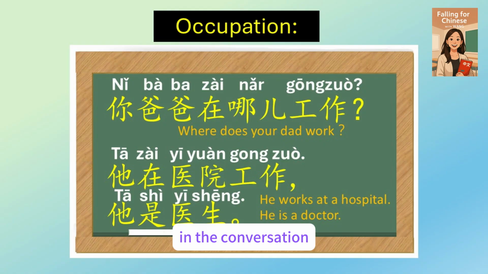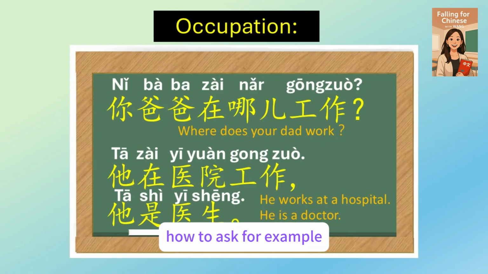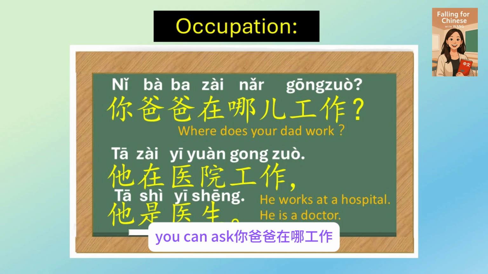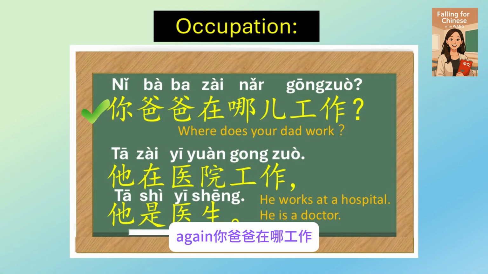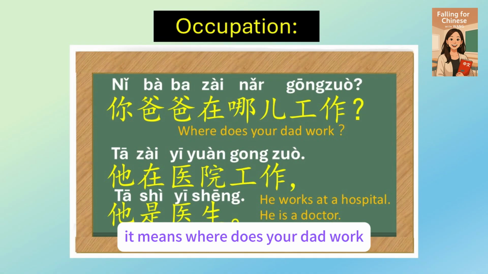In the conversation, we also talk about a family member's occupation. How to ask? For example, if you are curious about your friend's dad's job, you can ask 你爸爸在哪儿工作? Say it with me. 你爸爸在哪儿工作? Again, 你爸爸在哪儿工作? In this sentence, it means where does your dad work?